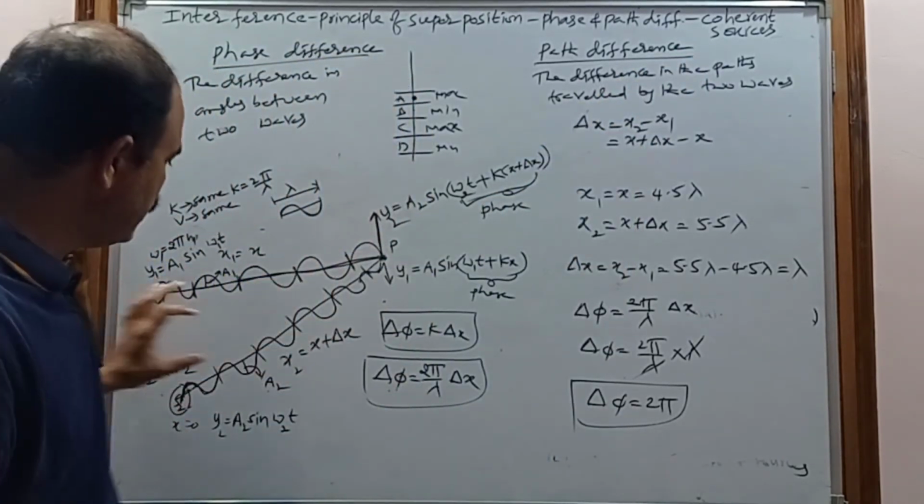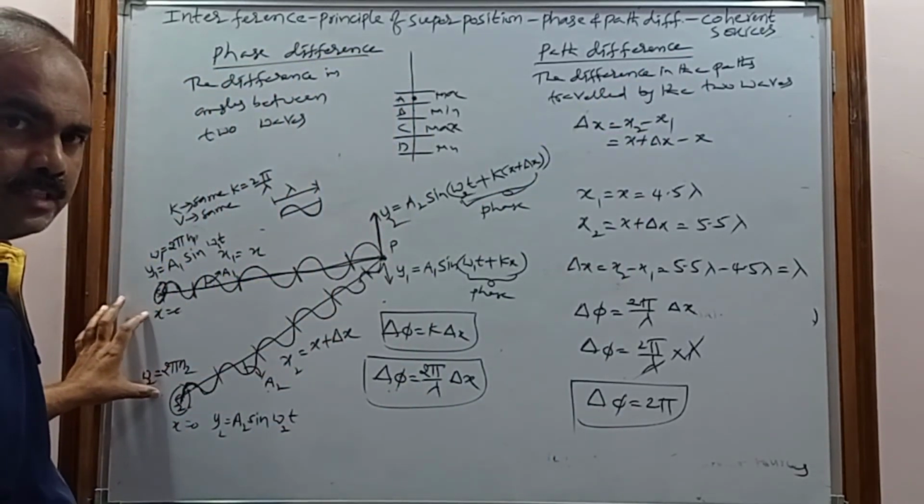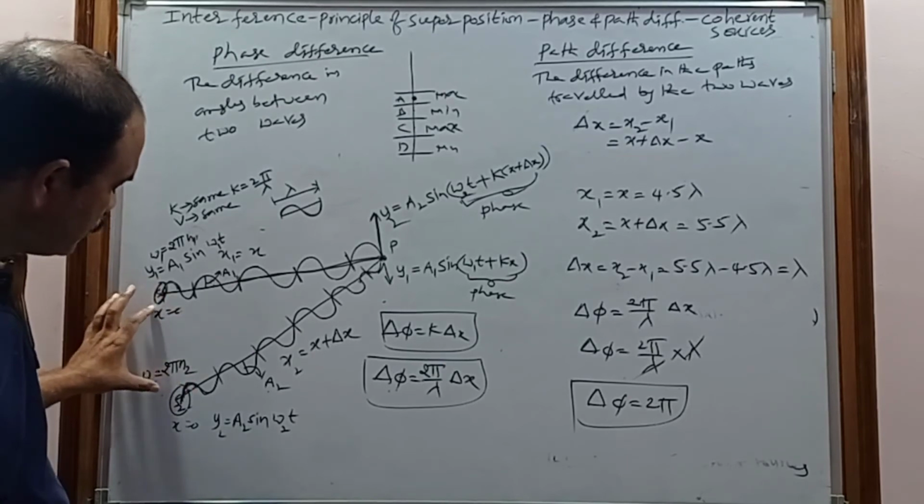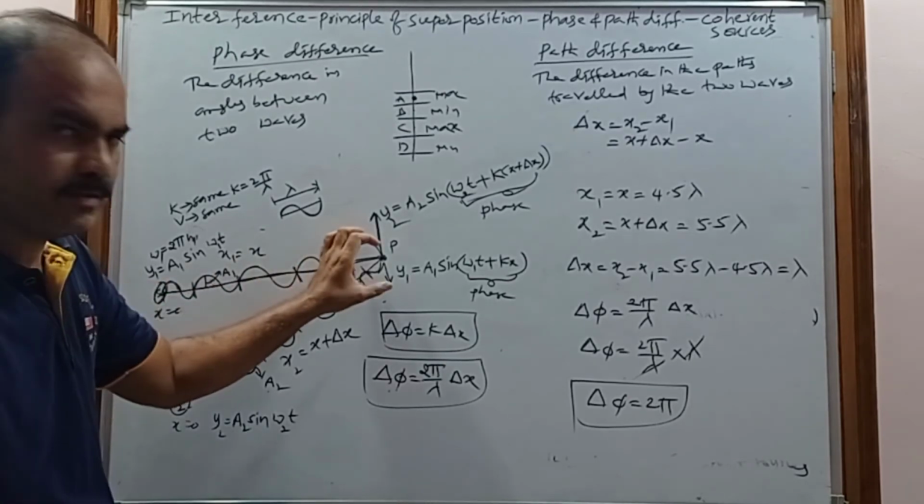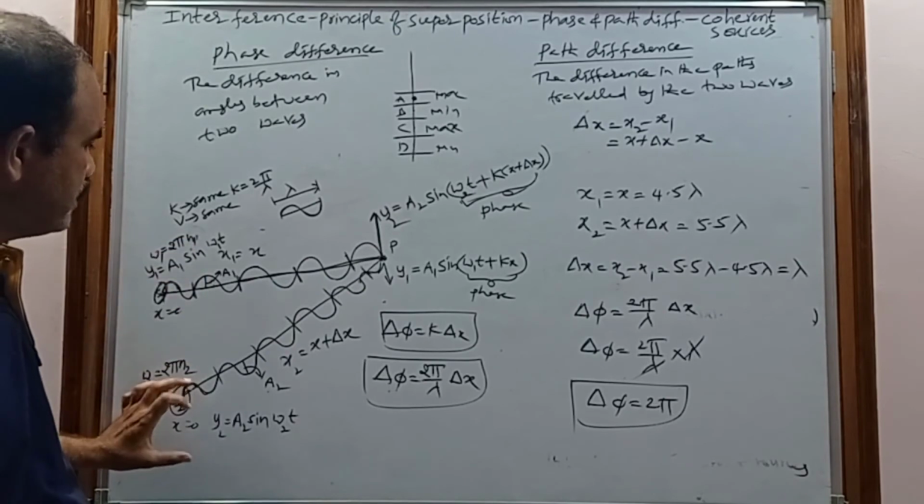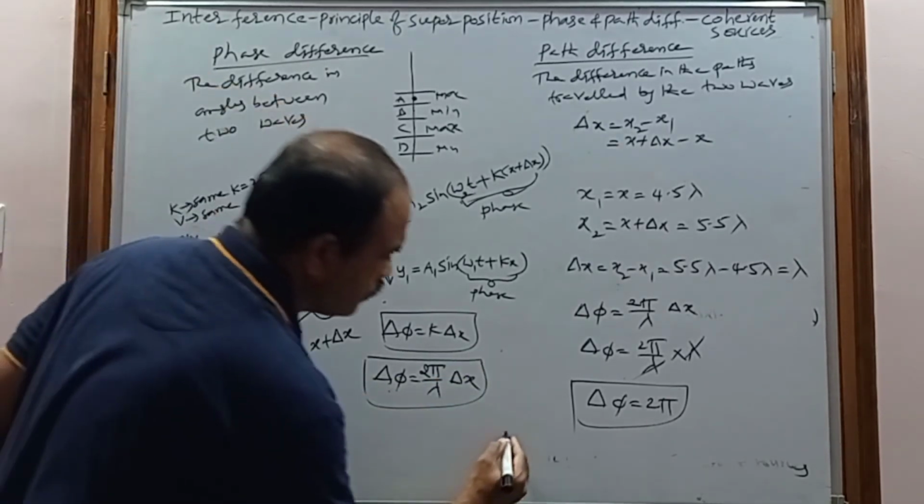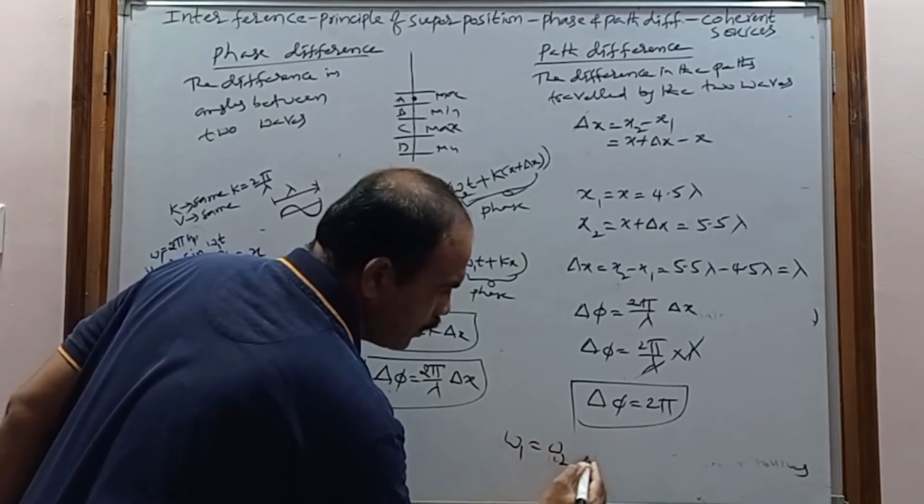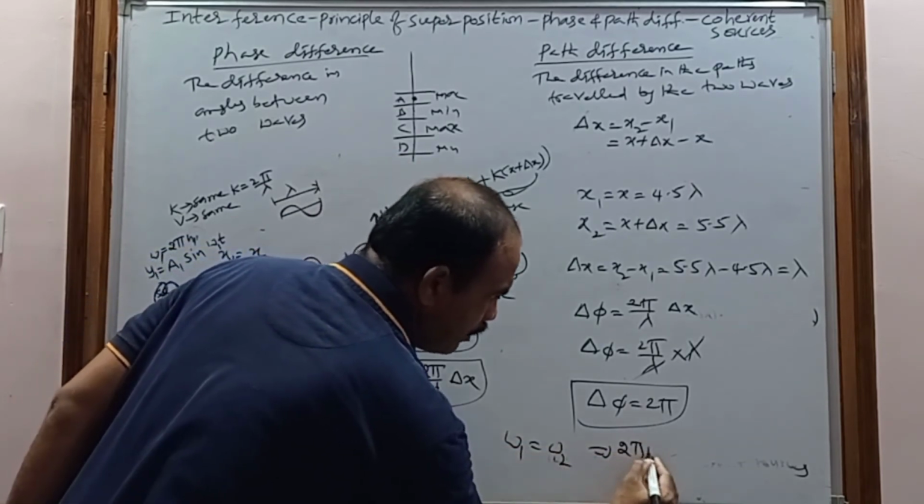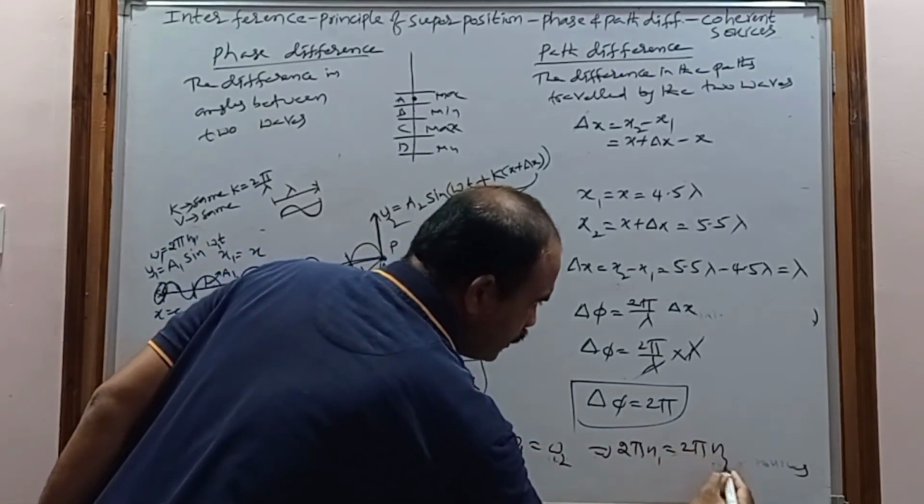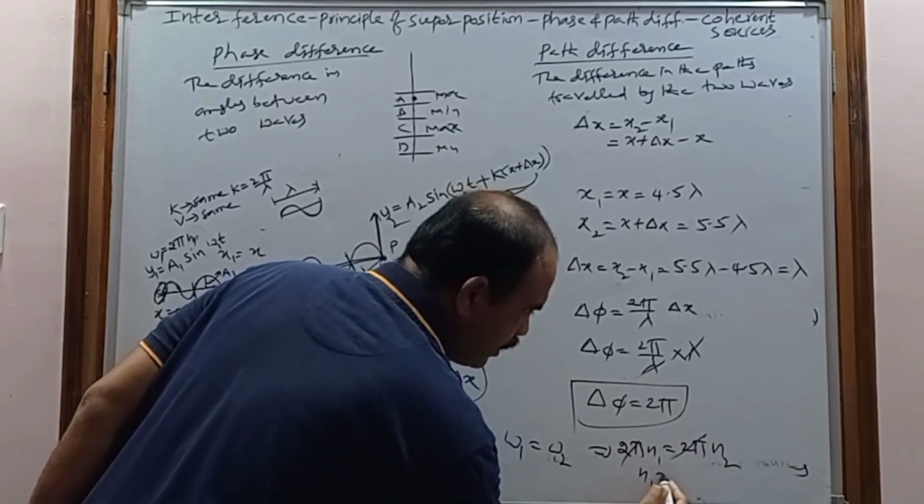So that's why these two sources of light are said to be coherent sources. Why are these two sources said to be coherent sources? Because these two sources of light are producing waves with the same frequency. So initially what we consider is omega 1 equal to omega 2. Omega 1 equal to omega 2 is nothing but 2 pi n1 equal to 2 pi n2. 2 pi cancels, n1 equal to n2.